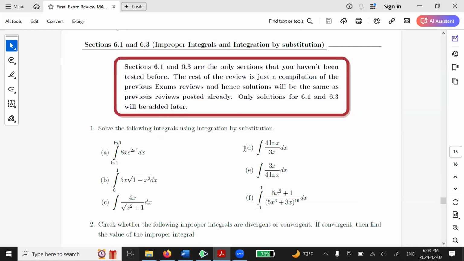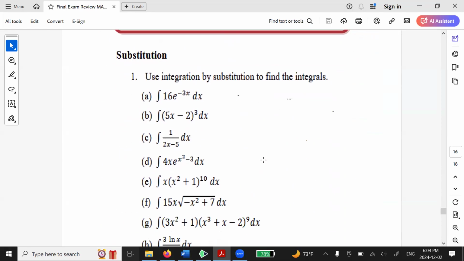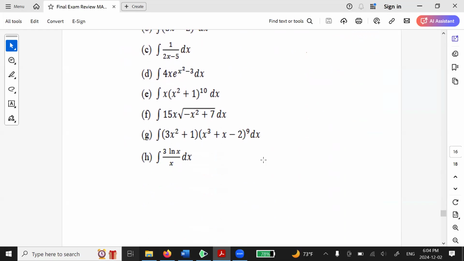And the group work today will also be from 6.1 and 6.3 because I've taken group works already for the previous topics. You have written quizzes in class, right? Already. So today's group work or quiz will be on 6.1, 6.3. So take notes. I will be picking problems from this document right here. And I have some more problems from another instructor because they thought it was relevant.